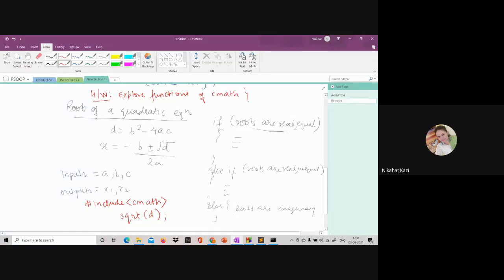Online, any resource, you can check W3 Schools. There you will find about CMath. Or you can check any other online resource or tutorials which are available. There you will find all the functions which are available in this library, CMath.